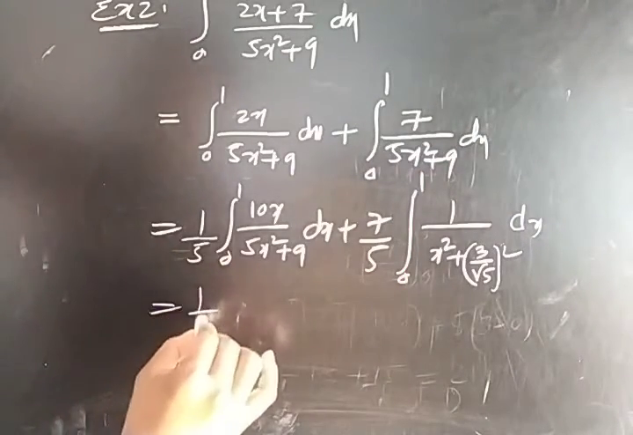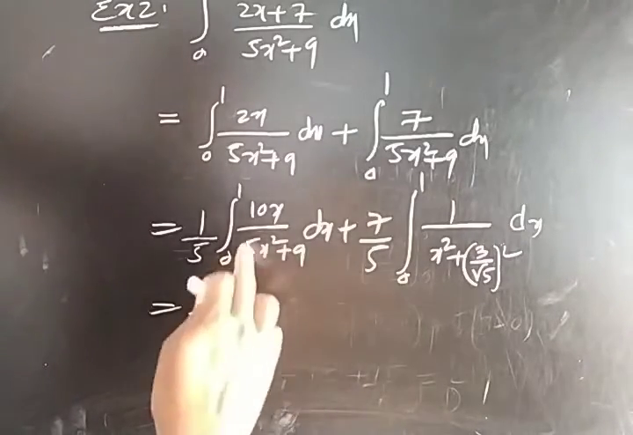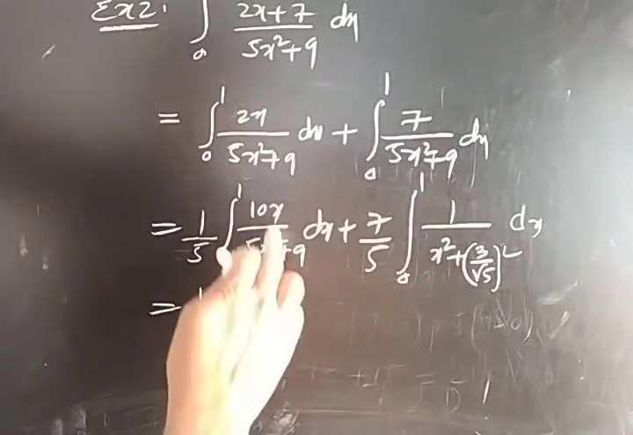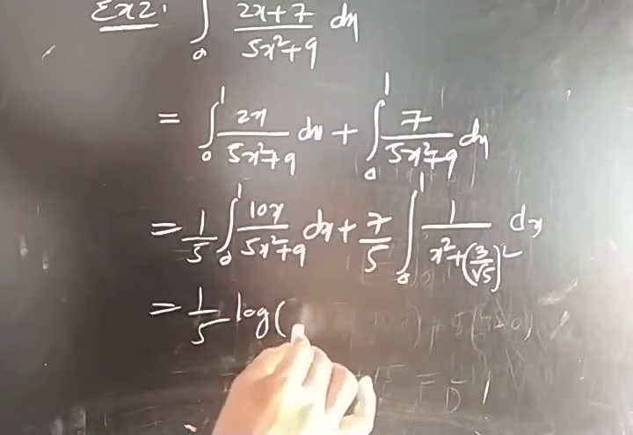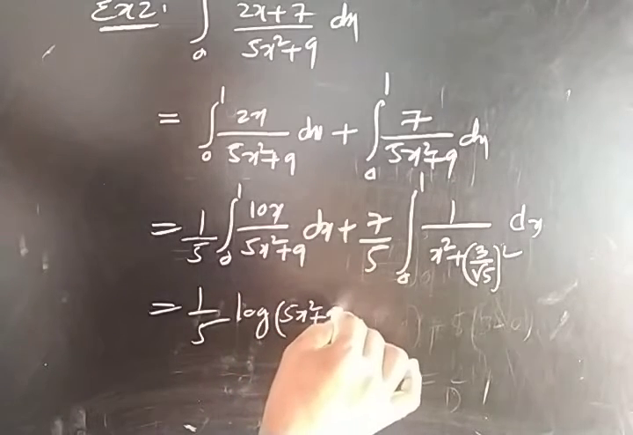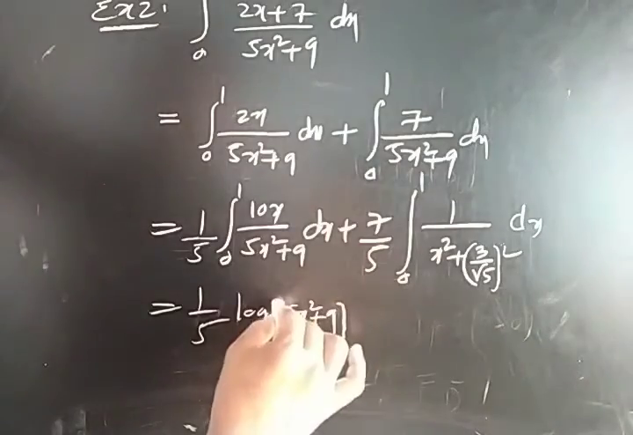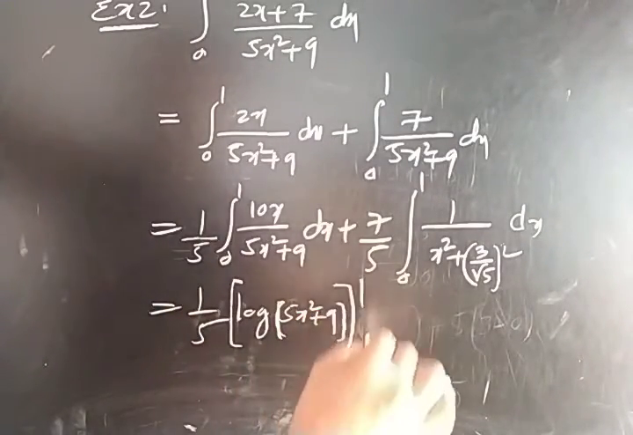So 1 by 5, if you take this as t and differentiate it, you will get f dash of x by f of x. So what is that? Log f of x. So 5x square plus 9 is the integration of this value, with limits 0 to 1.